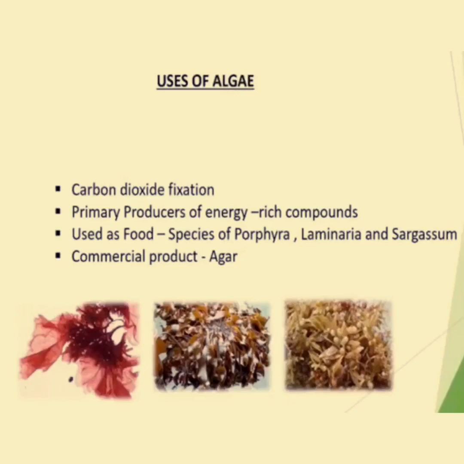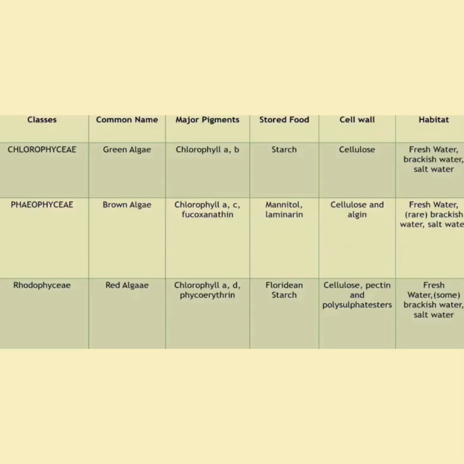And regarding the uses of algae, they are carbon dioxide fixers. They are primary producers of energy-rich compounds and are used as food. Species of Porphyra, Laminaria, and Sargassum, you have already seen as examples, and a commercial product like agar is obtained from the algae. At the end, I have given some differences between the Chlorophyceae, Phaeophyceae, and Rhodophyceae.